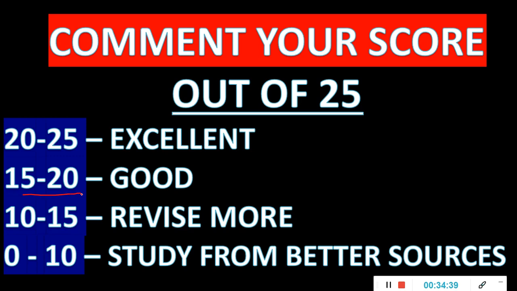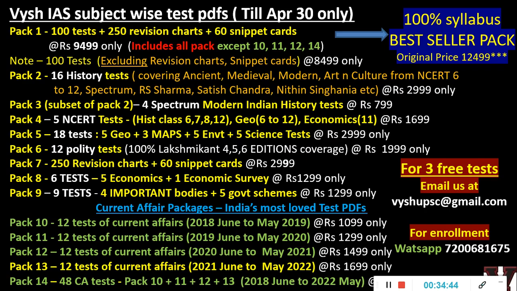Mark your score and let me see whether your score is improving or whether you have sincerely participated or not. We are making note of all the people who are participating, so it will benefit you in some way in future.